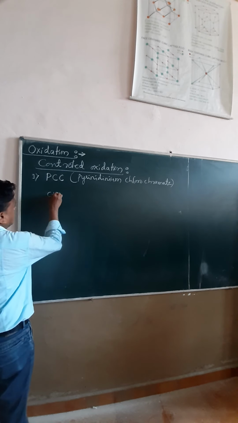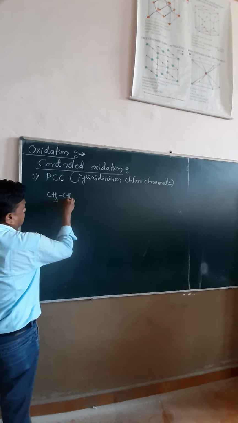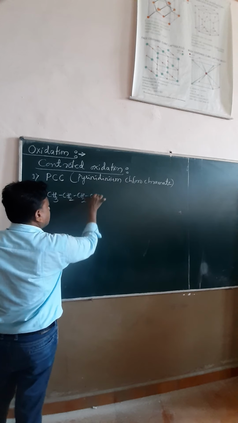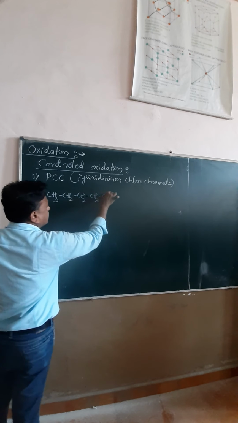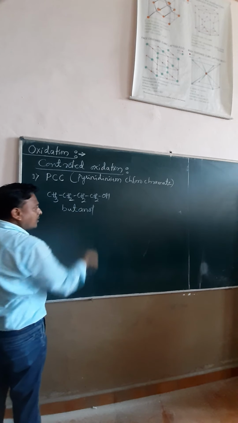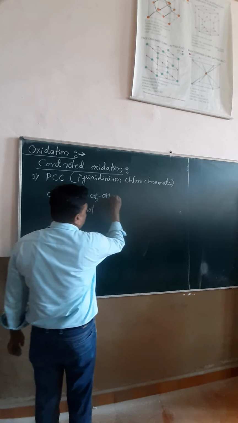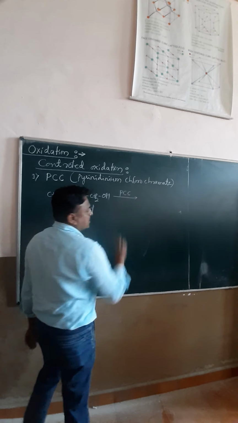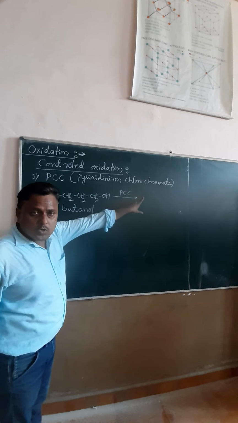We consider the alcohol; if you increase the carbon number to 4 carbons, it is butanol. And butanol undergoes oxidation by using pyridinium chlorochromate.